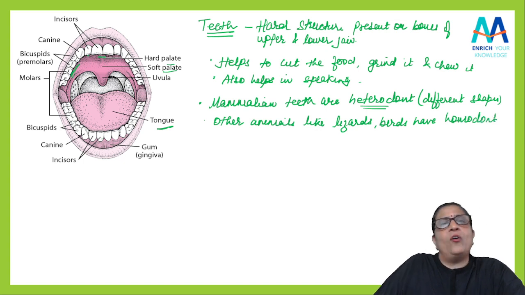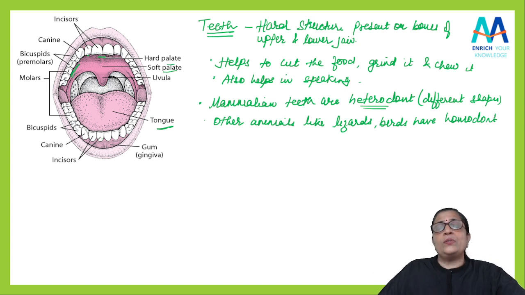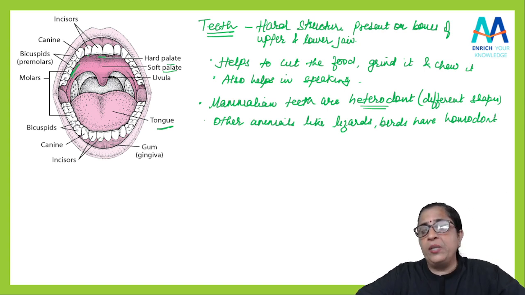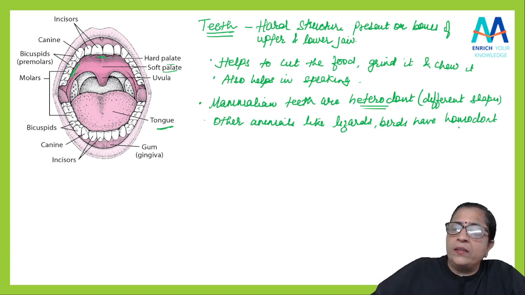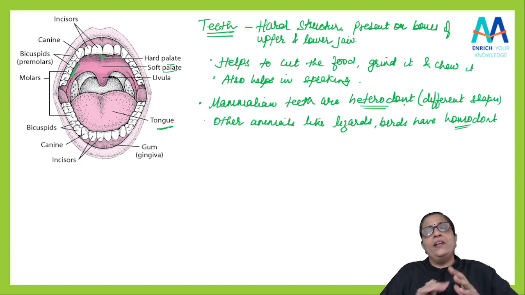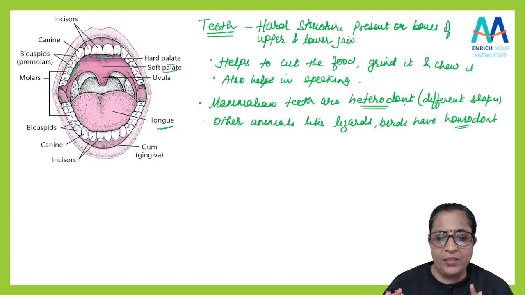That means all their teeth are the same. So mammals have heterodont teeth, whereas the lizard will have homodont. Heterodont means different shapes of teeth. Homo means same, similar teeth. All the teeth are similar.